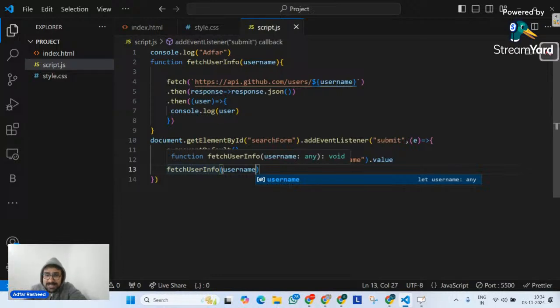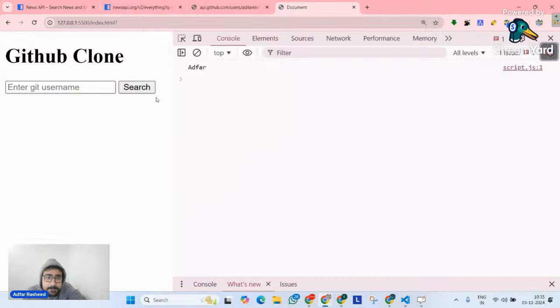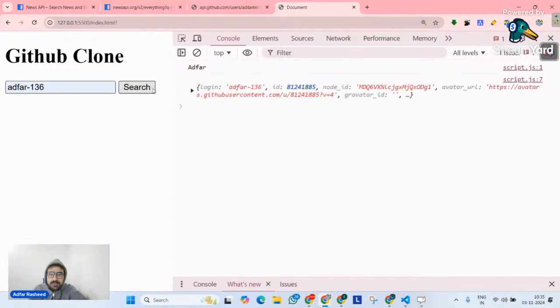That's why now if I go to my website and write here, let's suppose, adfer136, and click on search, it should give me data with respect to that particular adfer136. Although it's taking some time, unfortunately, because it's not even giving me an error here. If it had been working immediately, it would have given me an error. But it's taking some time. I think there are some issues with my Google Chrome today. My internet might be slow, or there might be some other issues. And we can clearly see now our user.